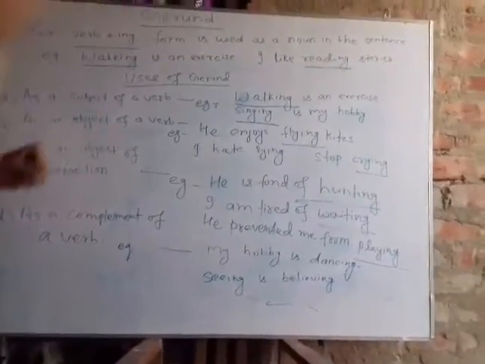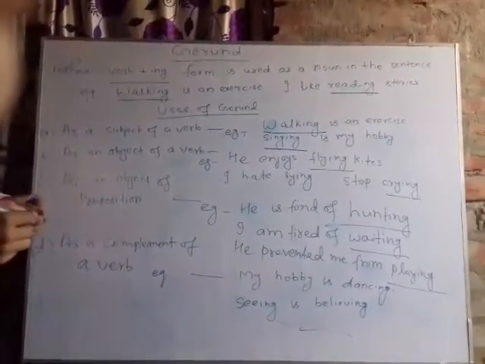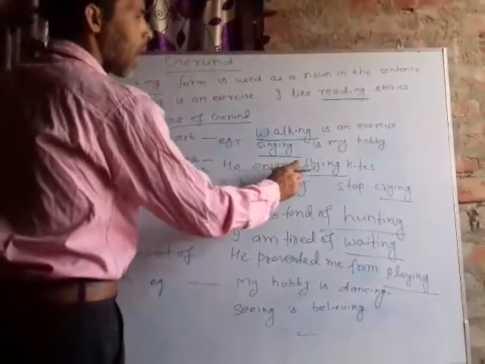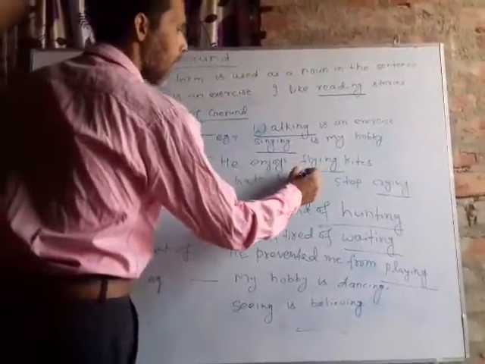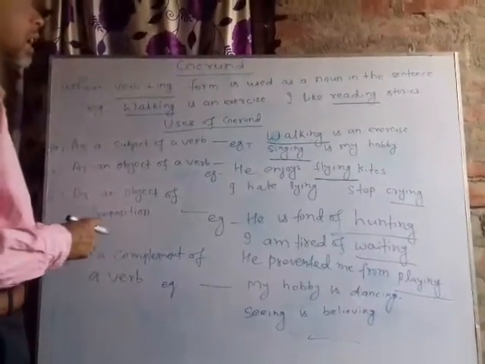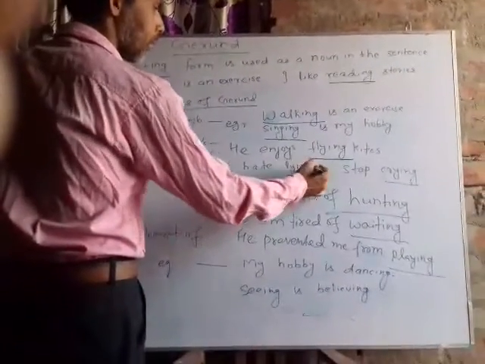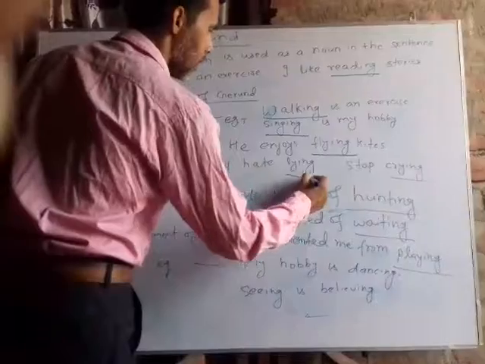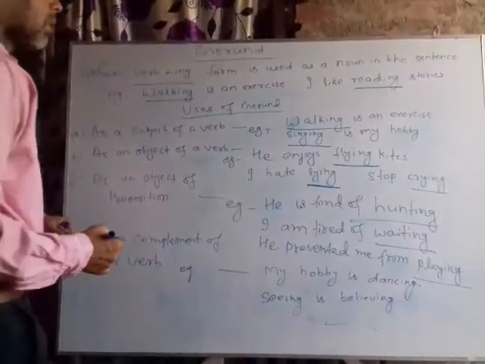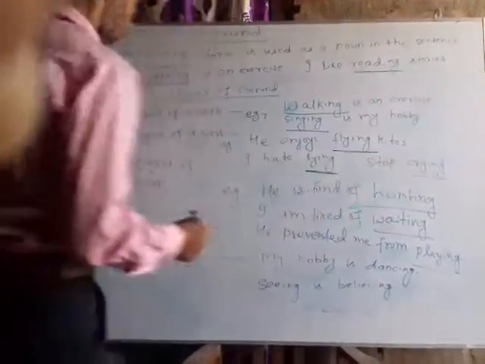A gerund may be the object of a verb. For example, he enjoys flying kites. Here flying is the object of the verb enjoy. I hate lying. Lying is a gerund here. Stop crying. Crying is a gerund here.